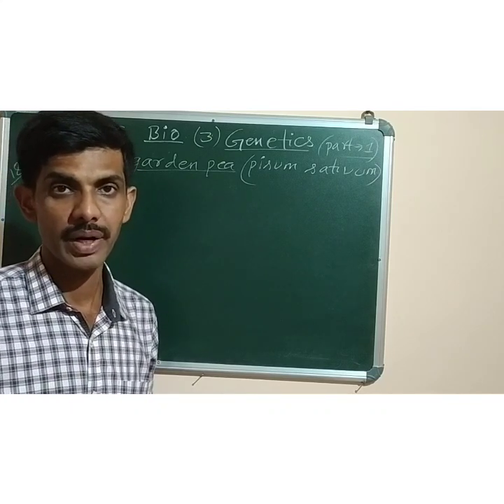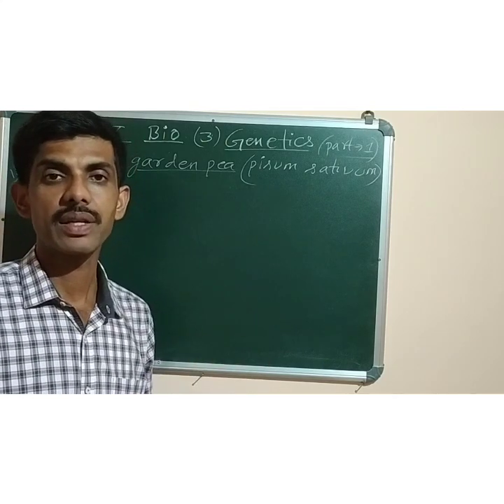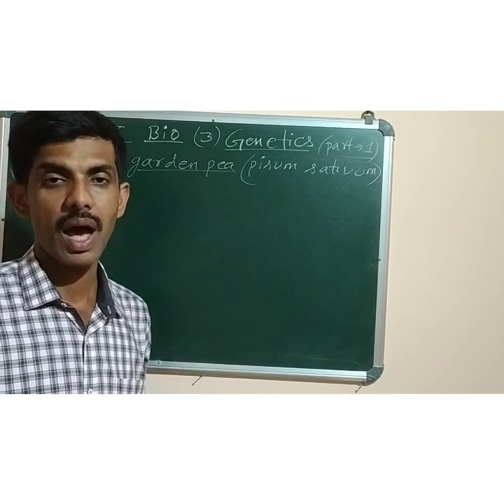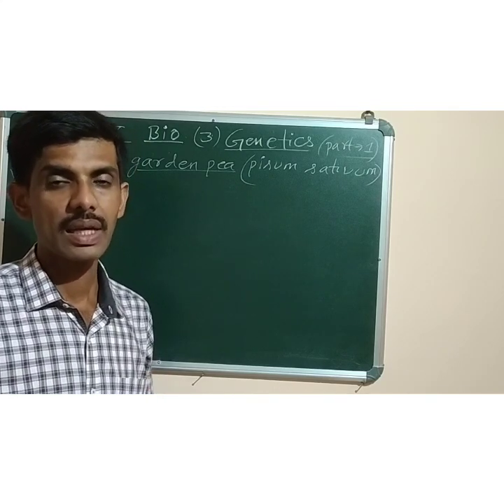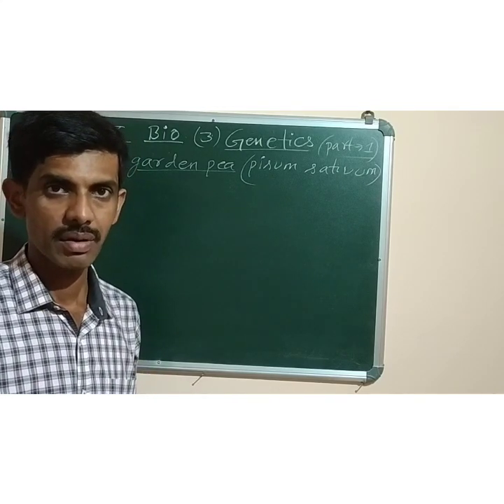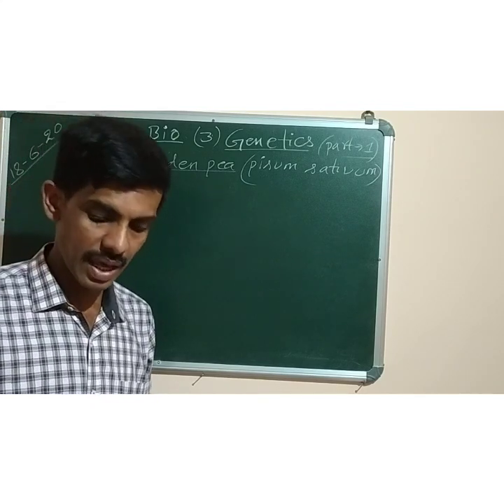It will be better. So in this way we have developed many varieties of hybrid plants and animals which are useful to us in increasing our production, as well as to get the desired characters of plants and animals.